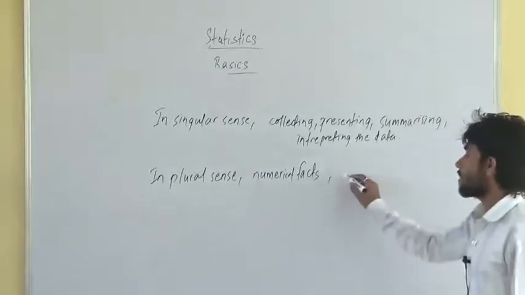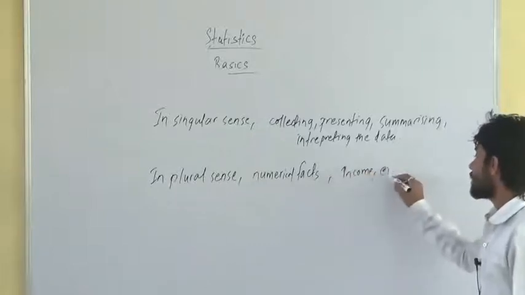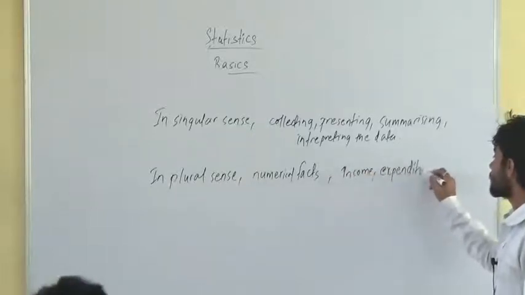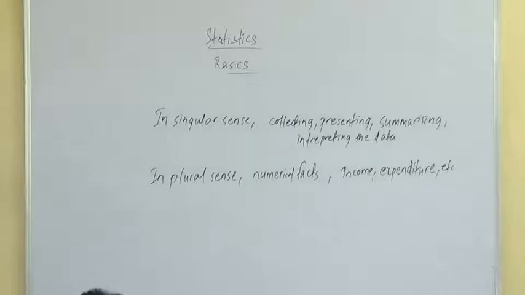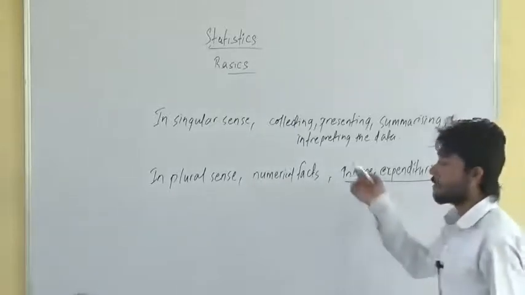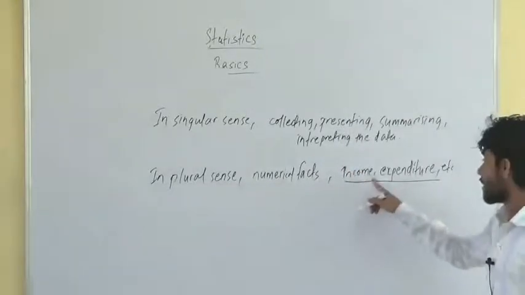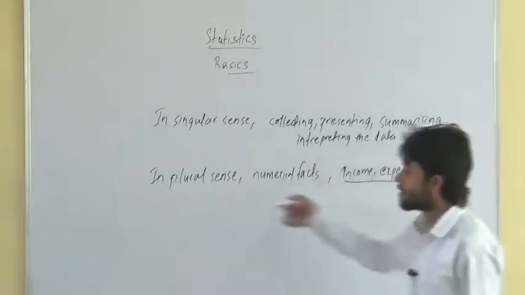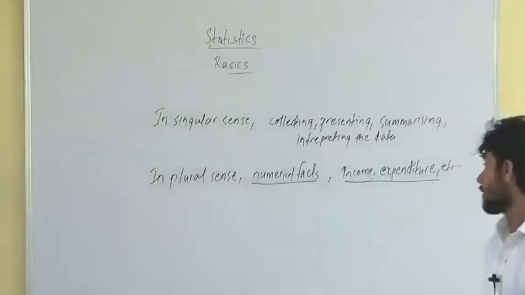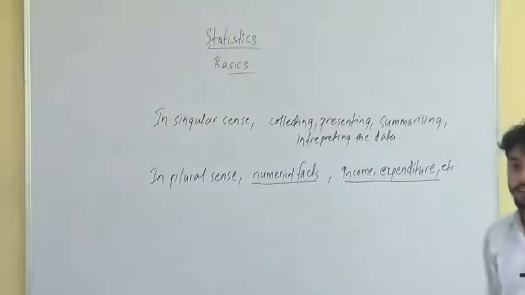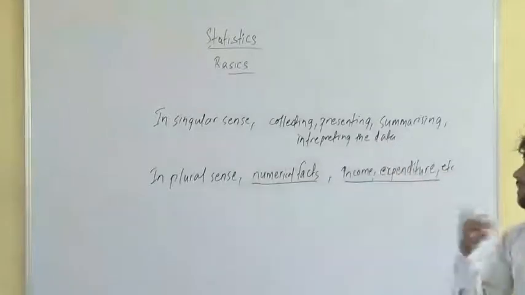Say for example, data related to income, data related to expenditure, etc. These are the examples of statistics in plural sense. Basically, you can remember these numerical facts here. The measure of numerical facts is called statistics in plural sense, whereas the collection, presentation, summarizing and interpretation of the data is called statistics in singular sense.